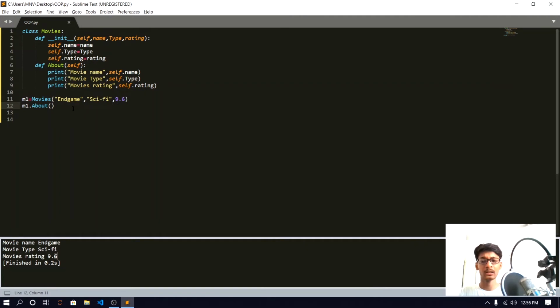So let's take another instance, m2 is equal to Movies. Inside that Toy Story, animation, and rating will be 9.9. Okay, so I am going to call m2.about and run our code.